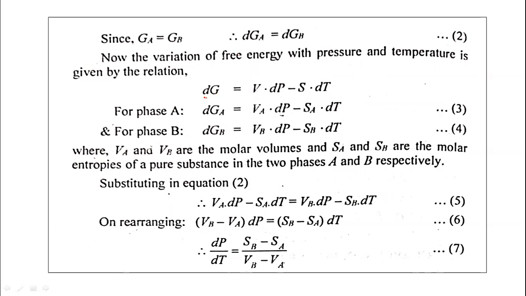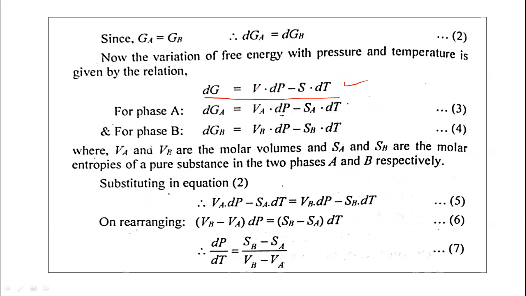So therefore we can write for phase A, dGa equals VAdP minus SAdT. For phase B, dGb equals VBdP minus SBdT. We should remember this equation: dG, the variation of the free energy, equals VdP minus SdT. So we can write dGa and dGb.